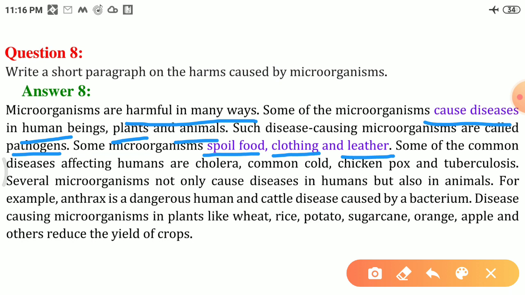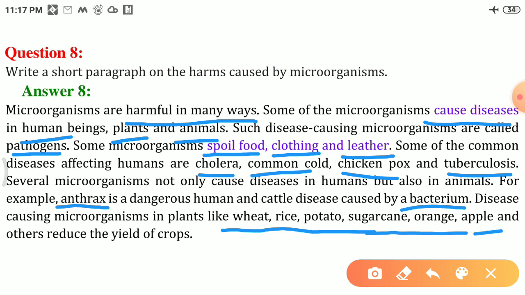Some of the common diseases affecting humans are cholera, common cold, chickenpox, tuberculosis. Several microorganisms not only cause disease in humans but also in animals. For example, anthrax is a dangerous human and cattle disease caused by a bacterium. Disease causing microorganisms in plants like wheat, rice, potato, sugarcane, orange, apple and others reduce the yield of crops. So those are the harmful effects of the microorganisms.